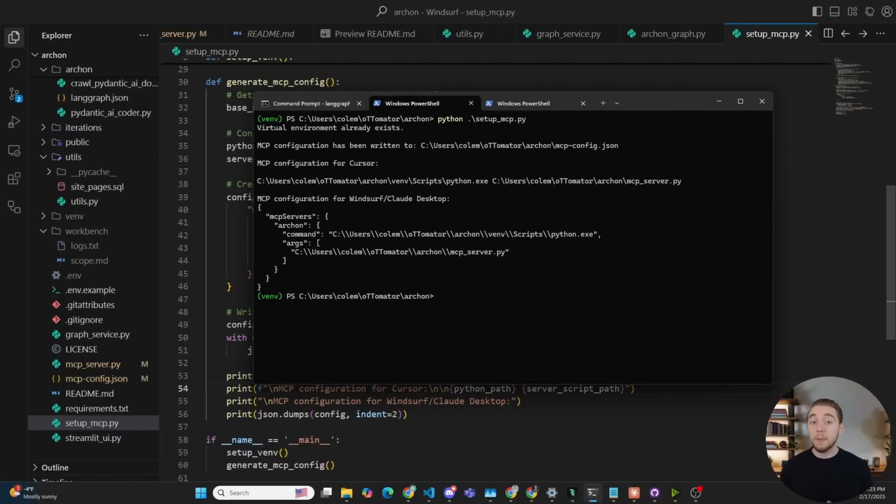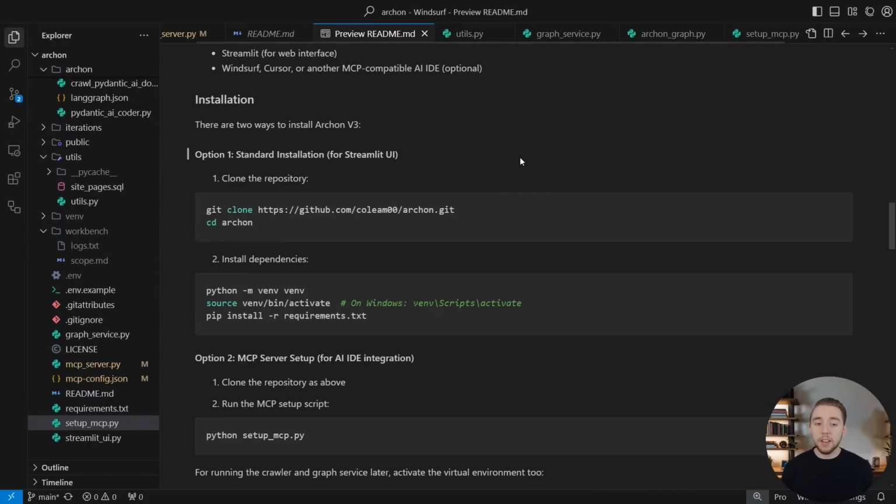All right, so really quick, let me show you how to run everything, and then we'll build an agent from scratch. So going back to the README here, which again is just at the root of the GitHub repository, we have our installation instructions.